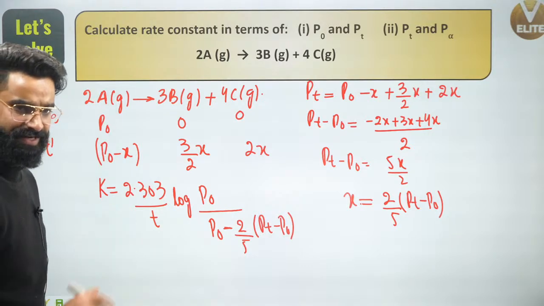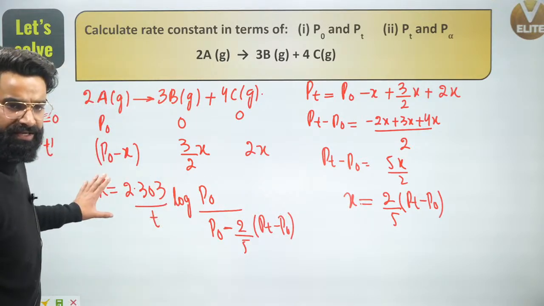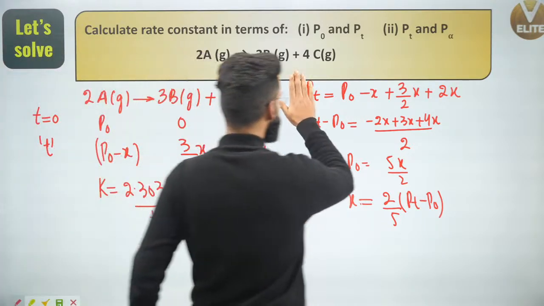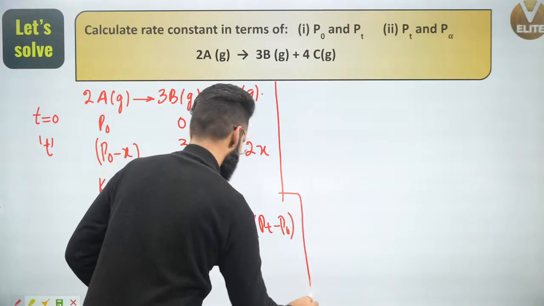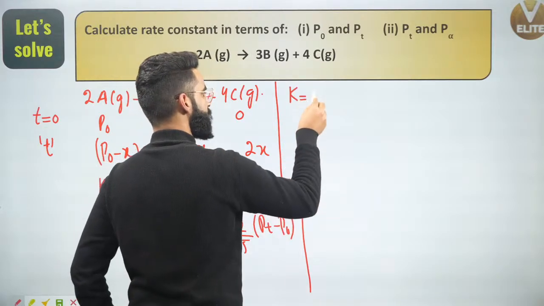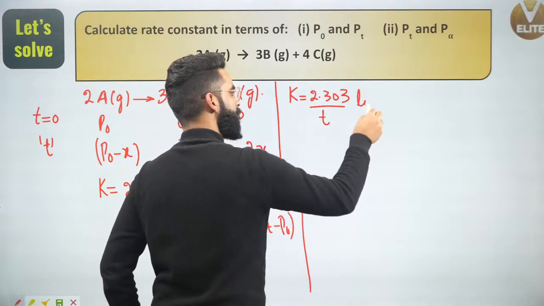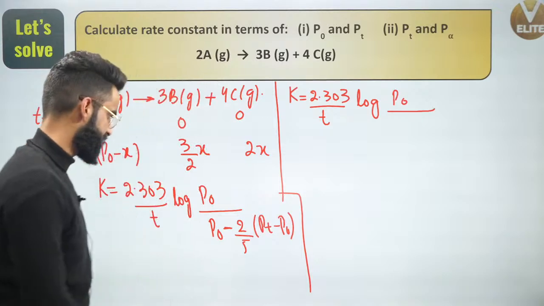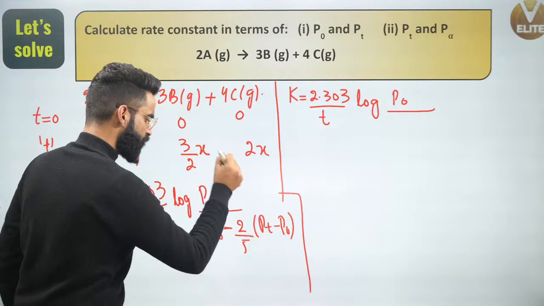Yes, exactly, guys. So you just need to shuffle it a bit, arrange it a bit. You are done with the calculation of rate constant right here. So I'll be simply writing it properly. K will be equal to 2.303 divided by t, log of P naught divided by, this is P naught, and this is 2 by 5 P naught.